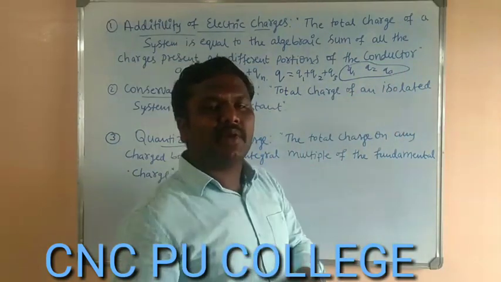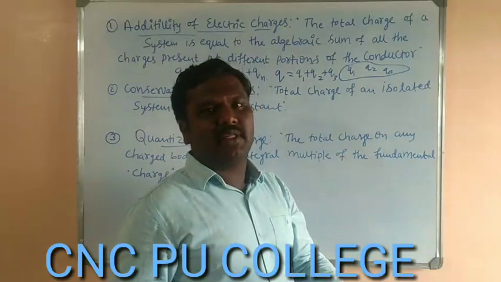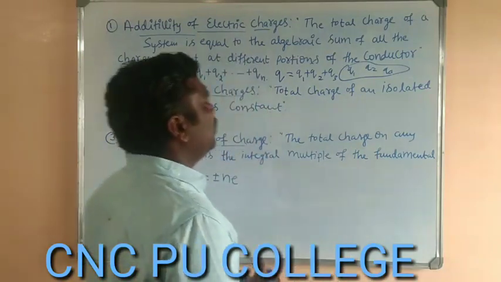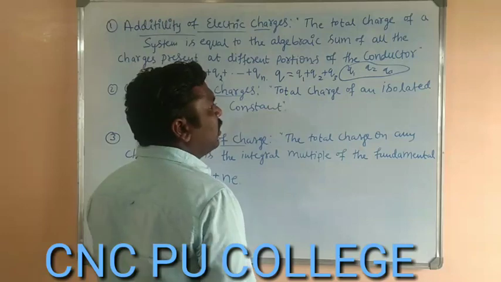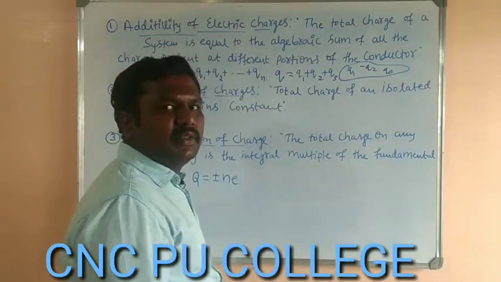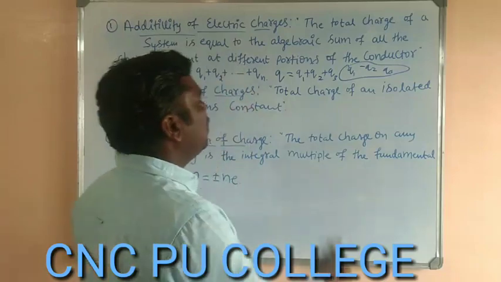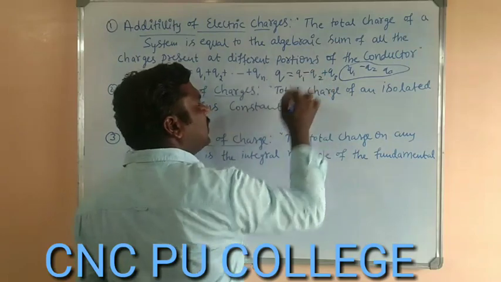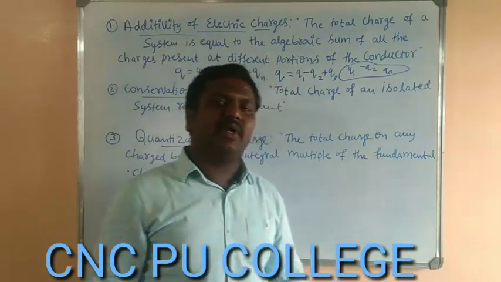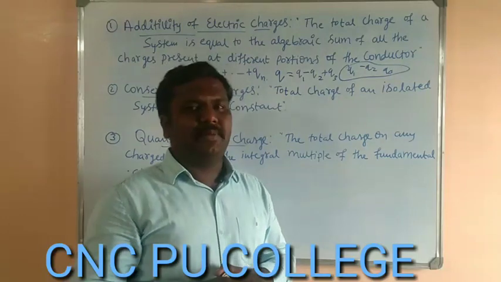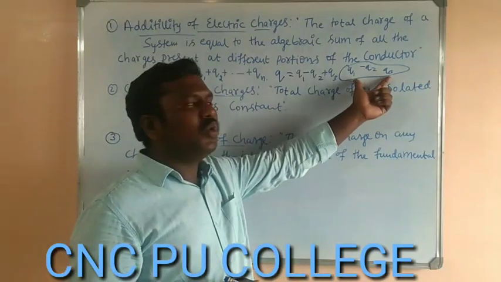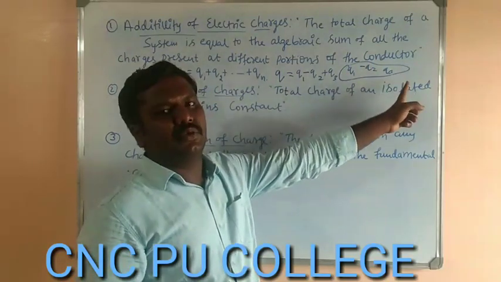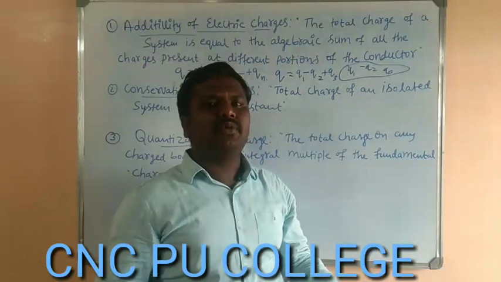What is important to understand here is why we say algebraic sum and not just sum. Because there are 2 types of charges, positive charge and negative charge. Here we took Q1 plus Q2 plus Q3. Let us consider the second charge is negative. Now we cannot simply write Q1 plus Q2 plus Q3. It will be Q1 minus Q2 plus Q3. That's why we are using the word algebraic sum. Okay, so we need the total charge: Q1 minus Q2 plus Q3. Whatever it comes to may be plus or minus.